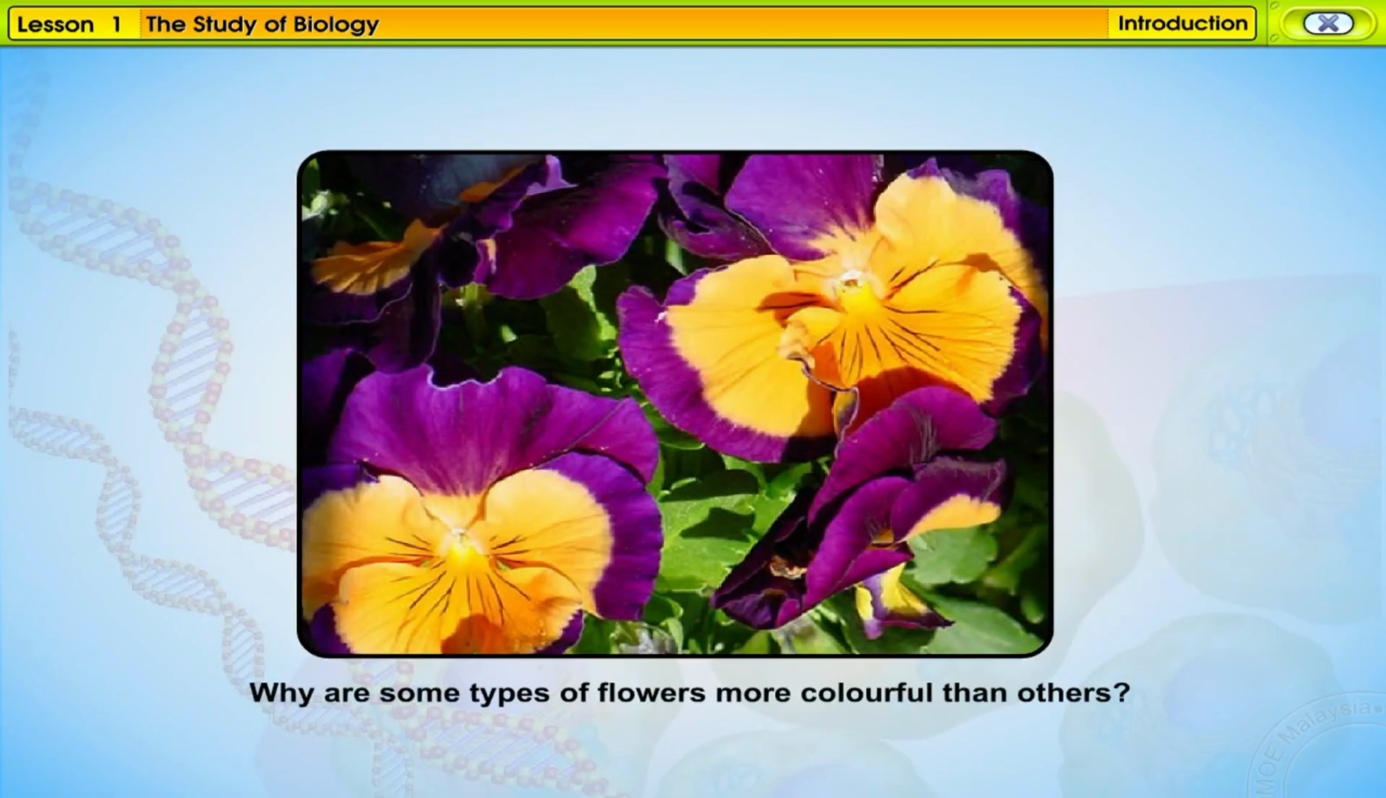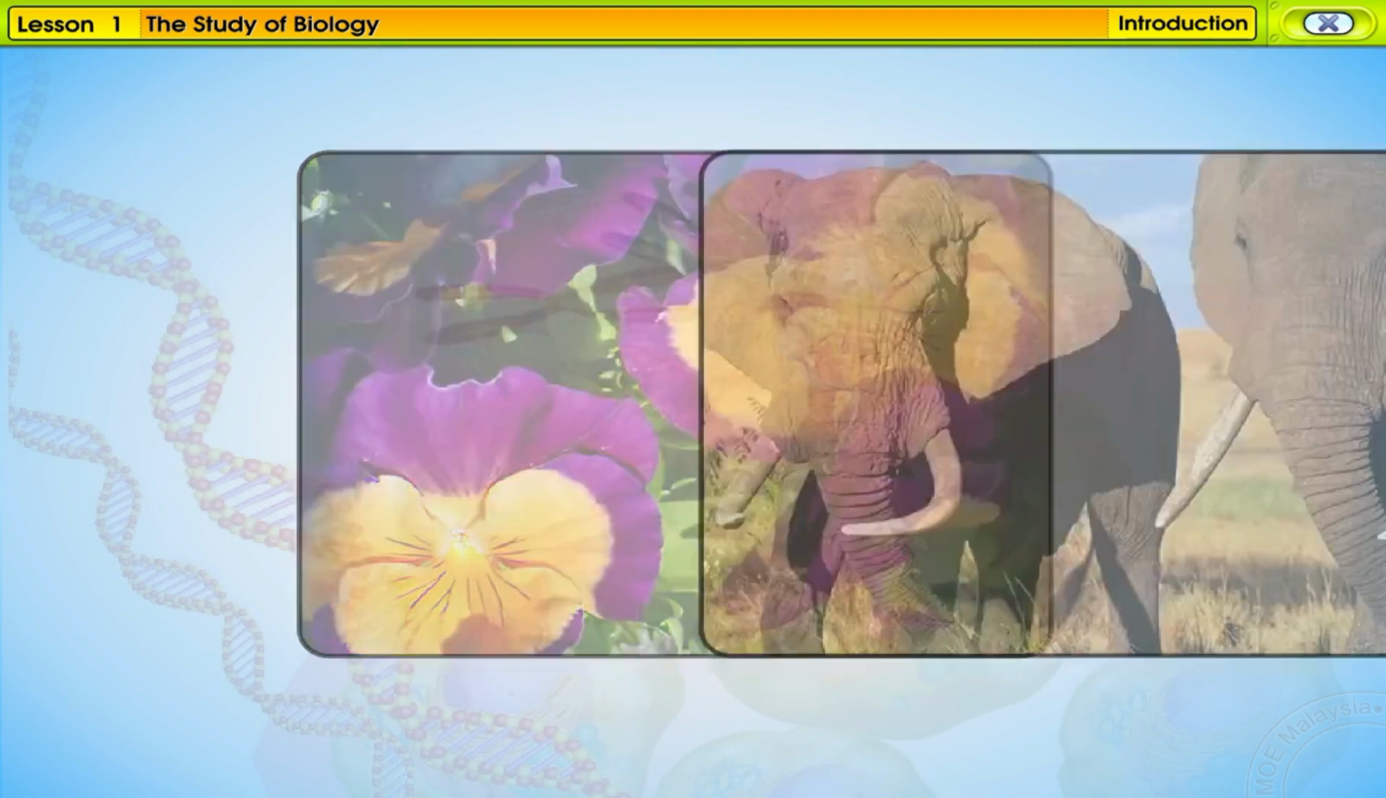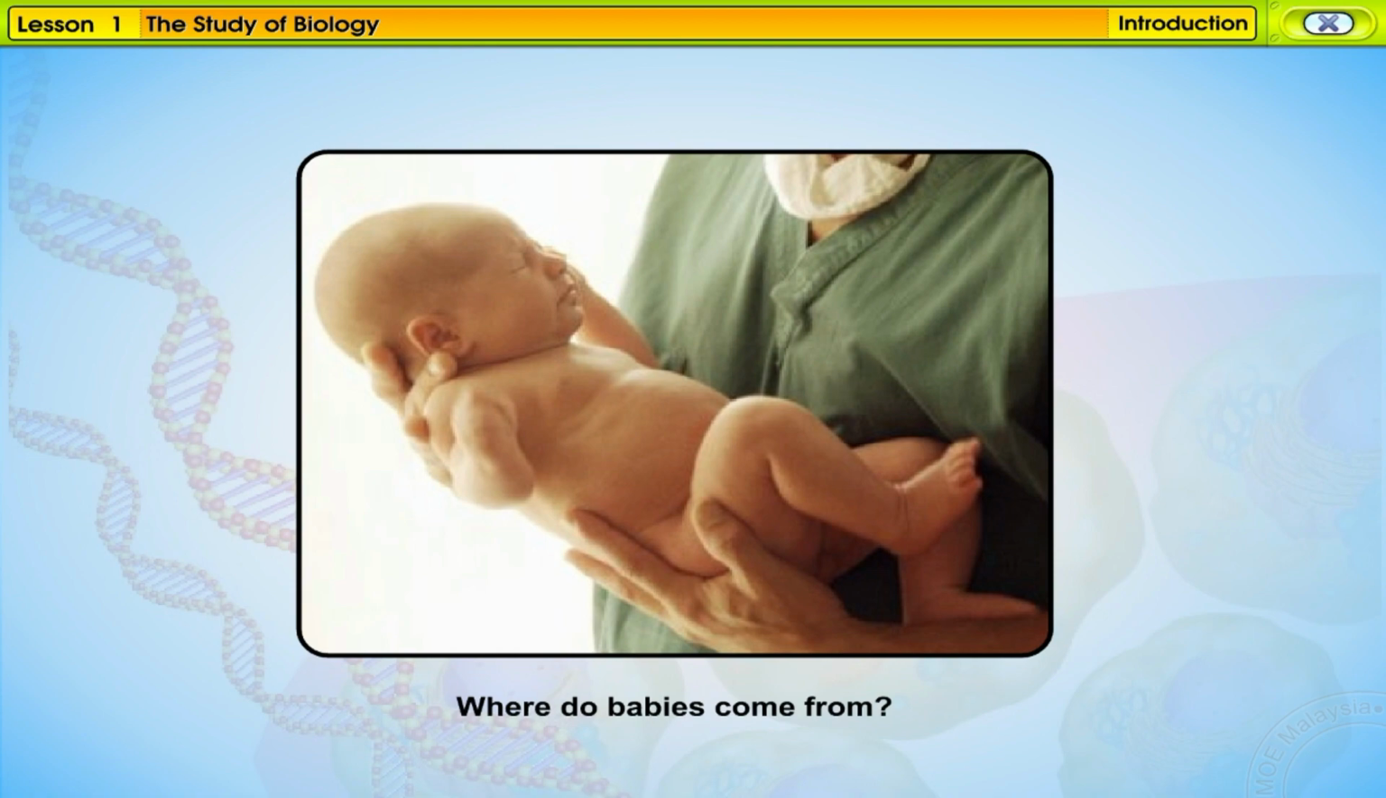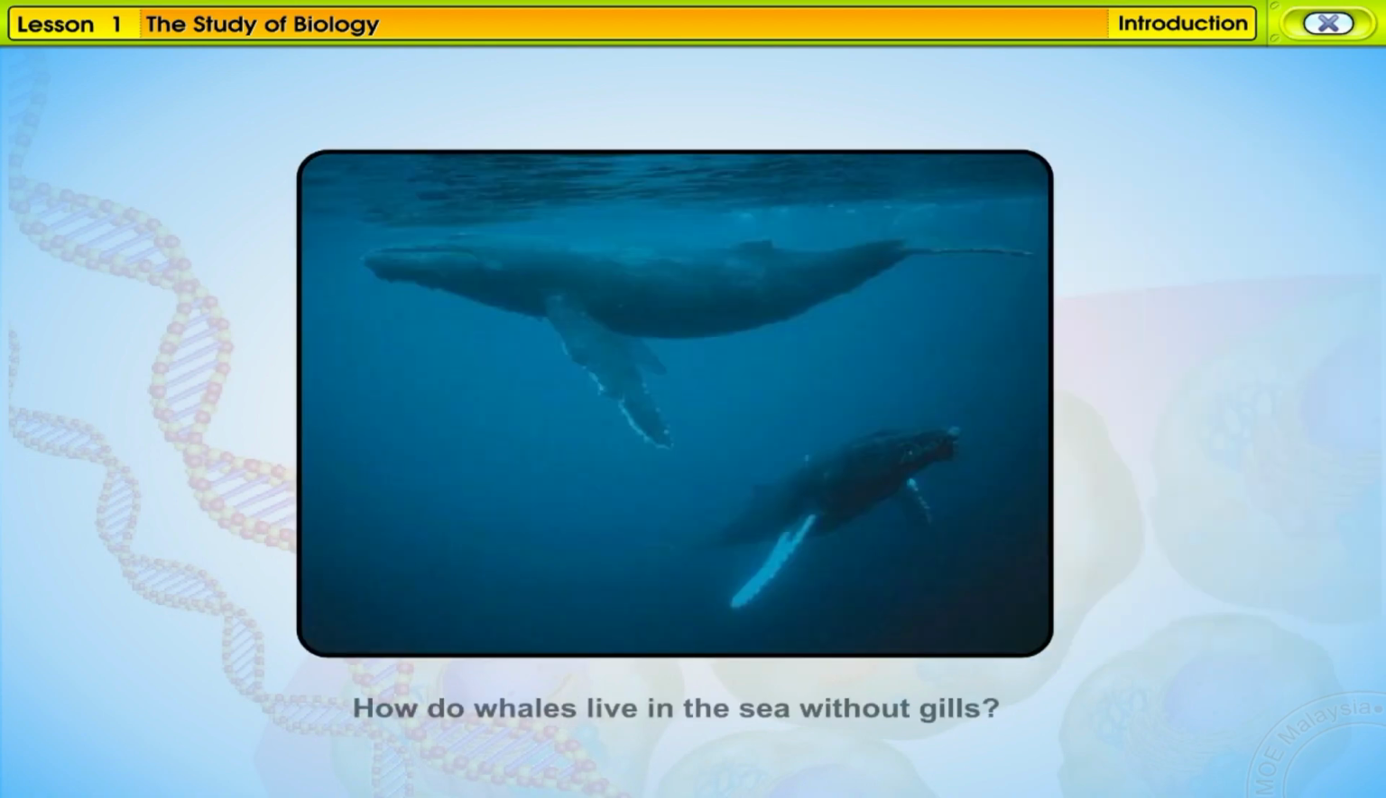Why are some types of flowers more colorful than others? Why do elephants have tusks? Where do babies come from? How do whales live in the sea without gills?